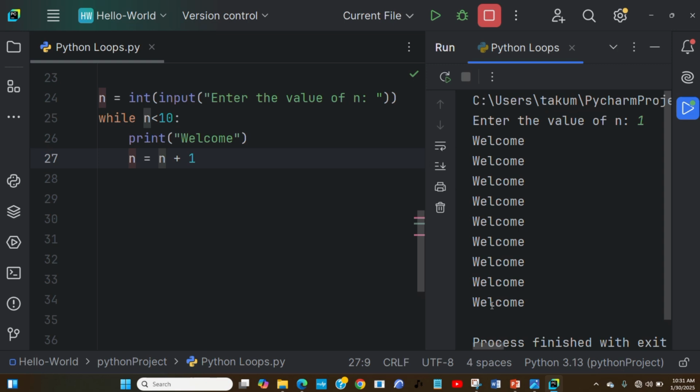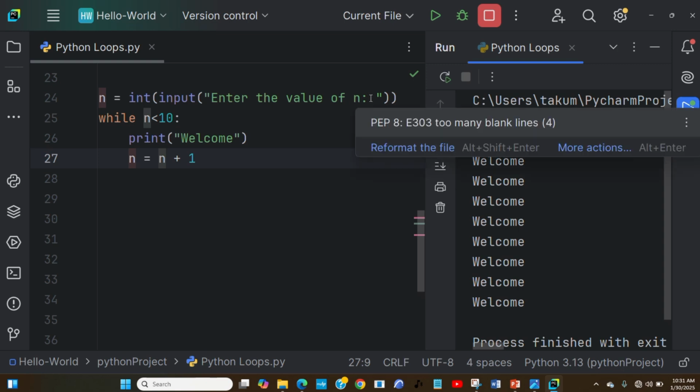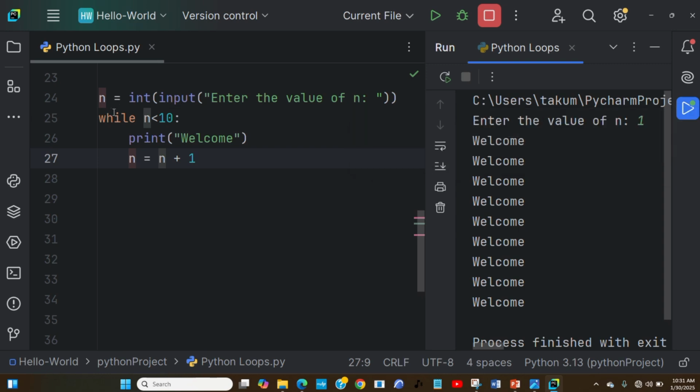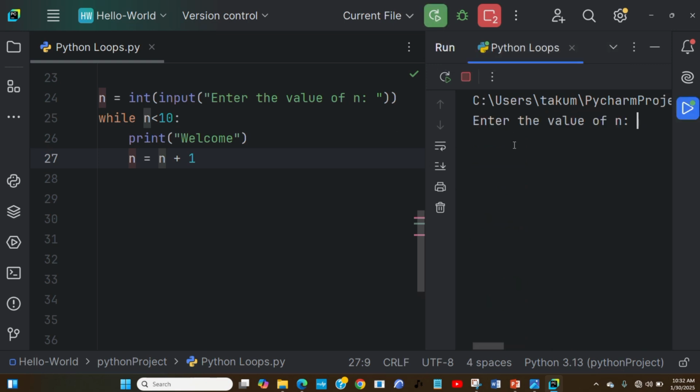So you specify the beginning, the initial value that you want. It means the user is allowed to enter the initial value, not that the initial value is just given as in the previous one where we initialized the I value as 1. Now it's going to ask the users to enter the value, how they want the control to go, and then it is going to flow from there.